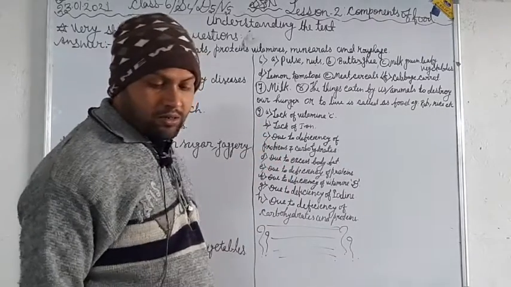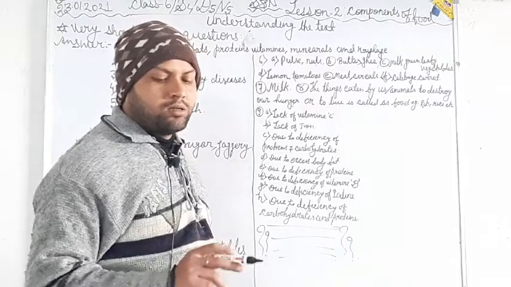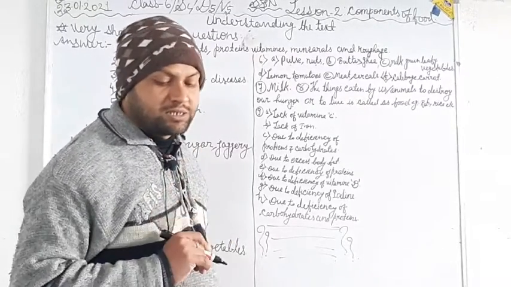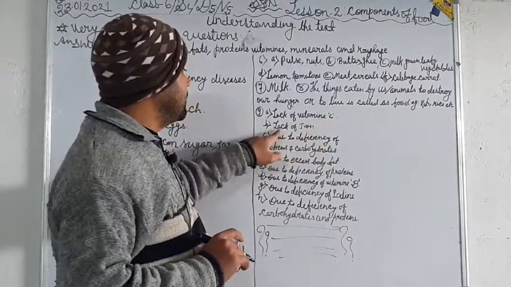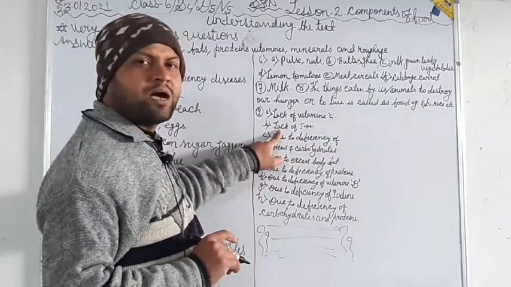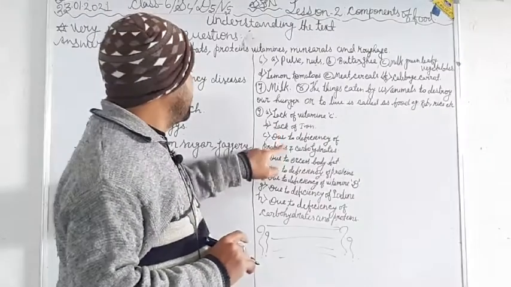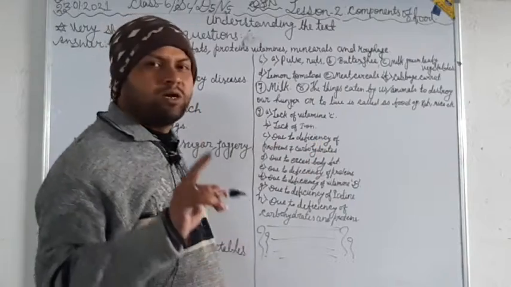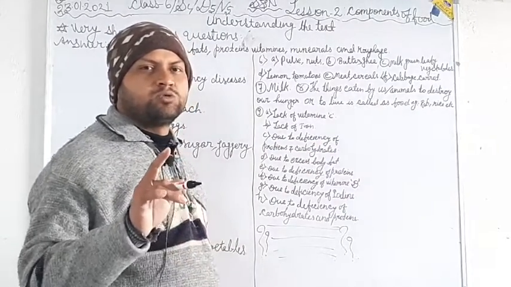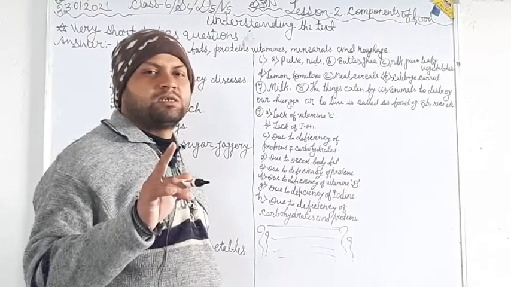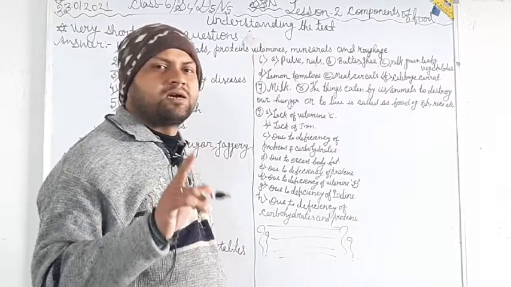Now question number 9: give one reason for the following. Scurvy is due to lack of vitamin C. Anemia is due to lack of iron. For marasmus, there is one thing you should remember. Some people say that marasmus occurs due to deficiency of proteins only, but that is the wrong answer. Marasmus occurs due to deficiency of both proteins and carbohydrates.